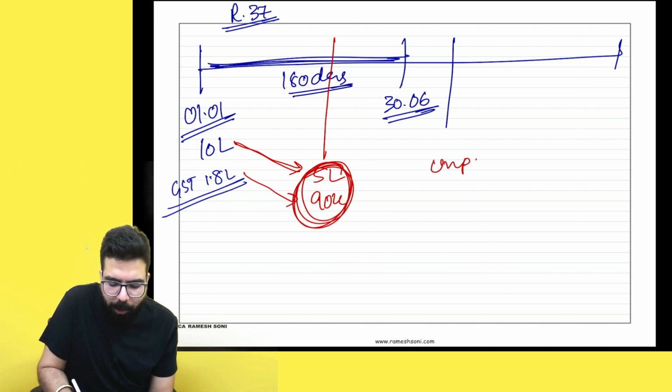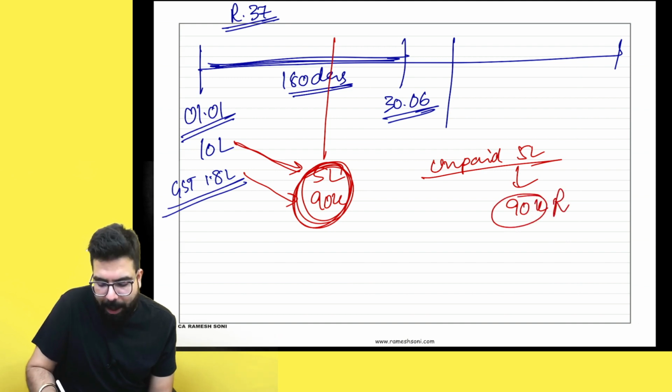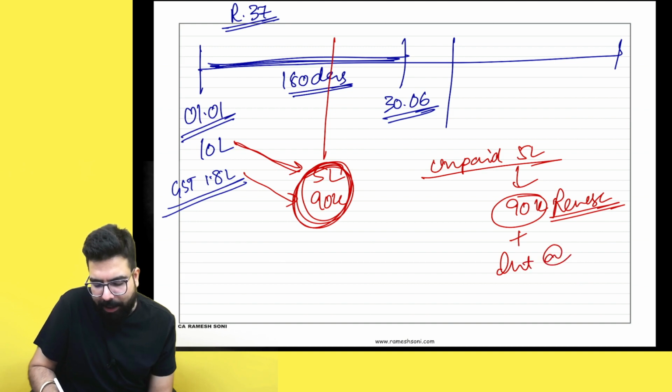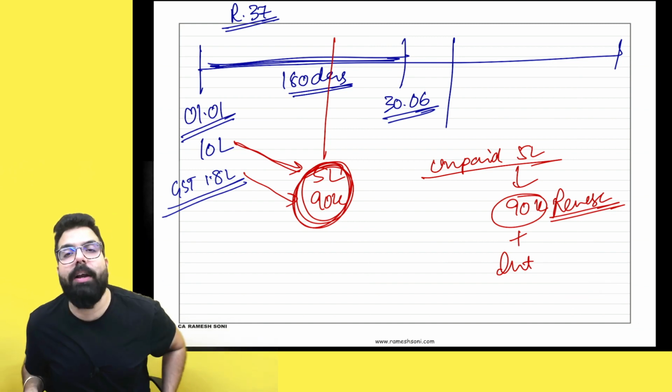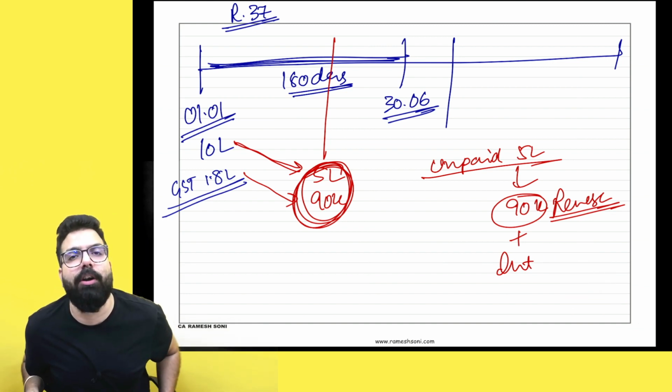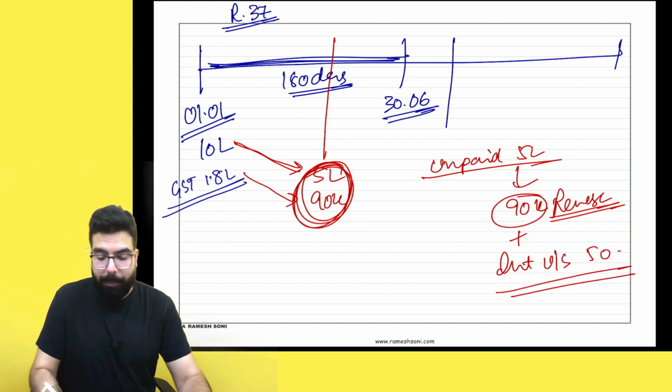So, how much is the unpaid amount? 5 lakh. How much is the GST related to it? 90,000. So reversal will happen only with respect to 90,000 rupees along with interest at the rate of 18%, but it has to be seen under section number 50, and section number 50 says interest will come only from the date of utilization till the date of reversal. If you did not utilize it, there is no interest. Nothing. A simple amendment has been done.